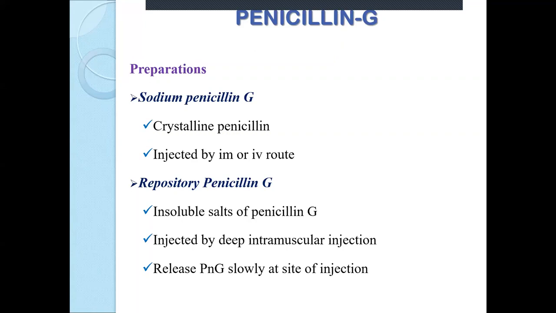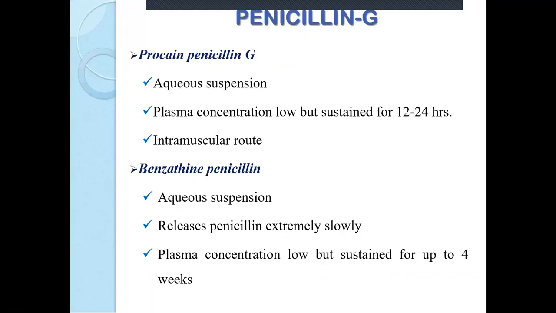To prolong the action more, it is given as repository penicillin in the form of insoluble salts. For more prolongation, that is for 1 day, it is given as procaine penicillin, and to prolong it for 4 weeks, it is given as benzathine penicillin.